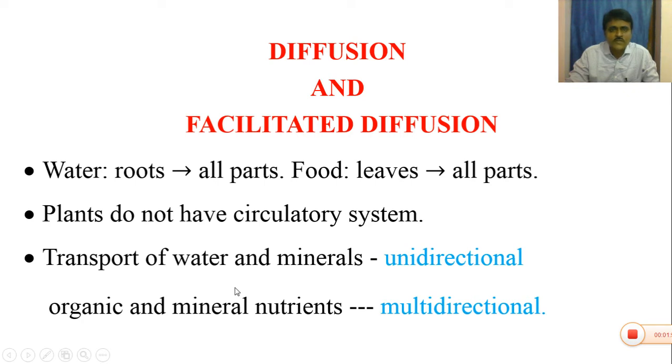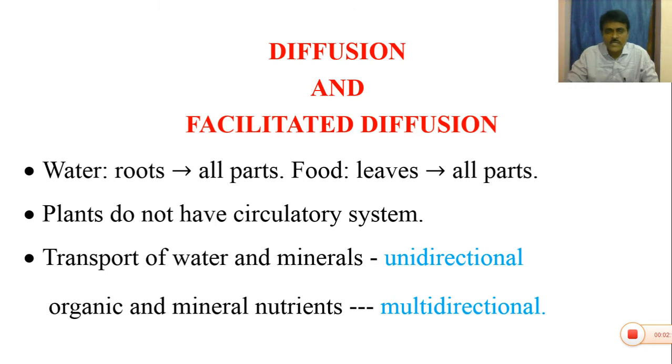In the plant body, the transport of water and minerals is unidirectional. The water absorbed by the plant roots can be transported to the shoot system, branches, leaves and flowers only.